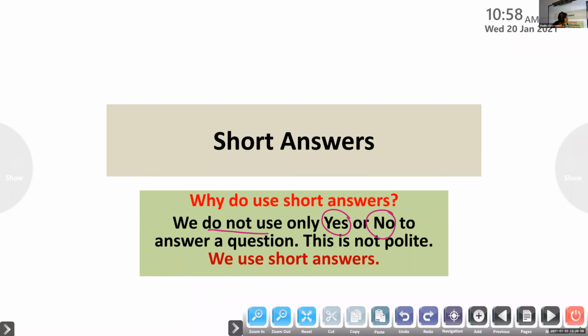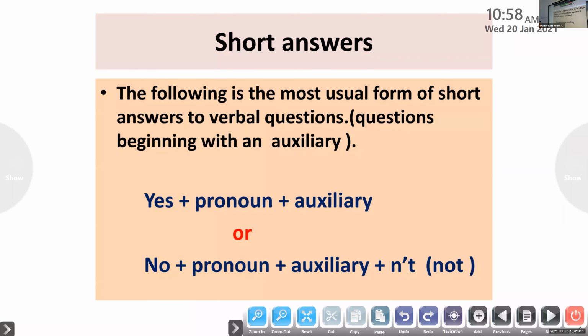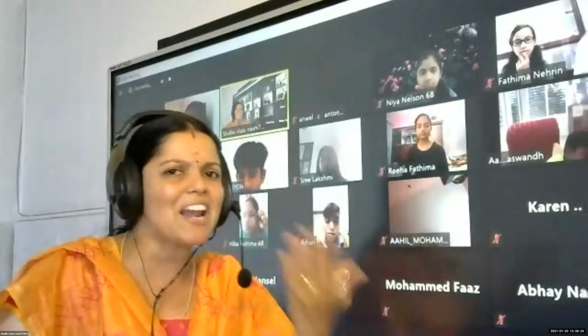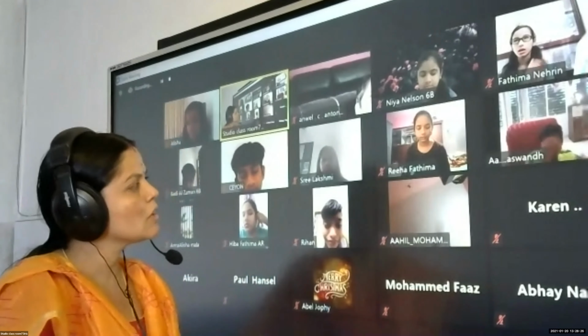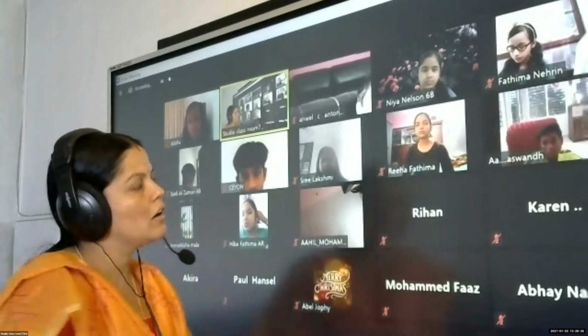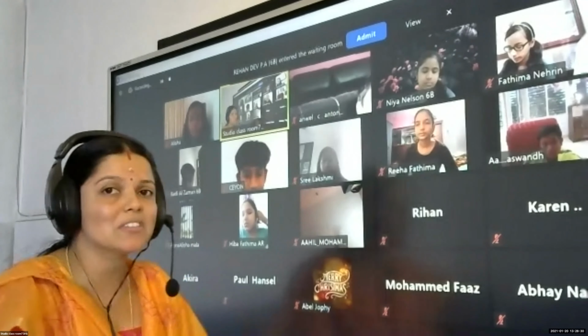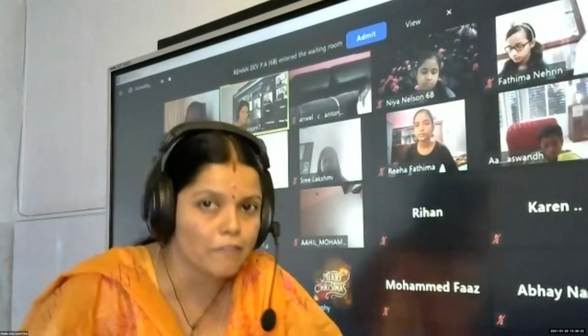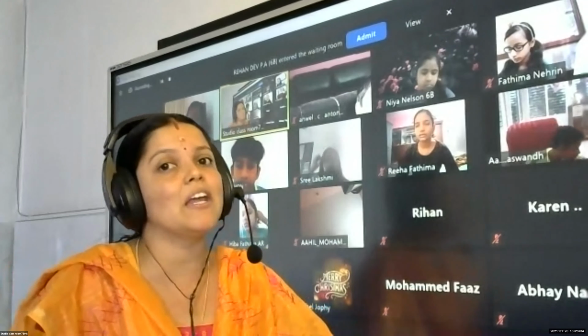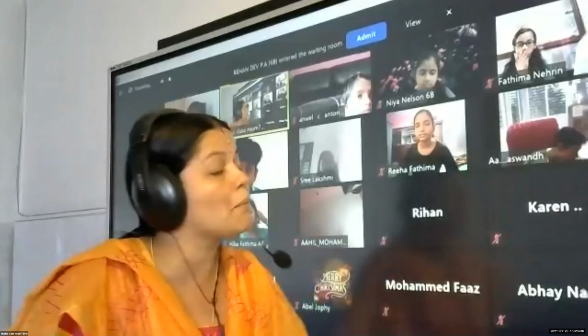There are two different rules that you should use when you set short answers to a question. The following is the most usual form of short answers to verbal questions. What do you mean by verbal questions? Do you have any idea? Verbal questions are questions beginning with auxiliary verbs. The questions beginning with auxiliary verbs are called verbal questions.